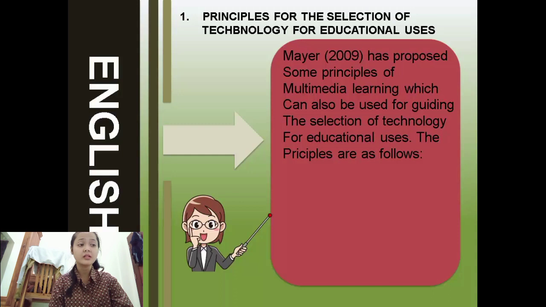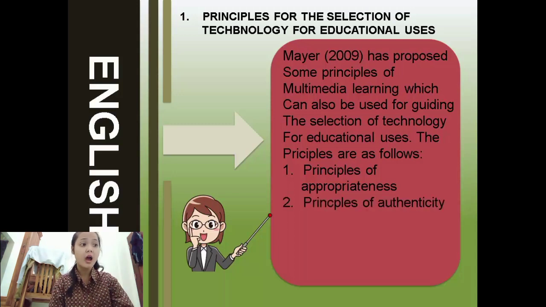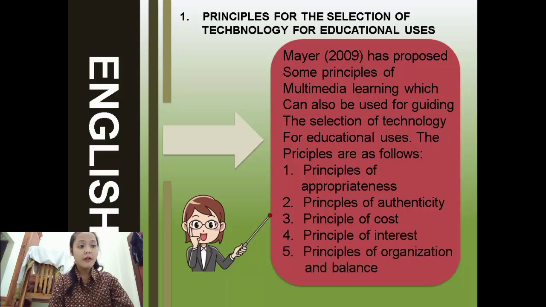The principles are as follows. First, principle of appropriateness. Second, principle of authenticity. Third, principle of cost. Fourth, principle of interest. Fifth, principle of organization and balance.